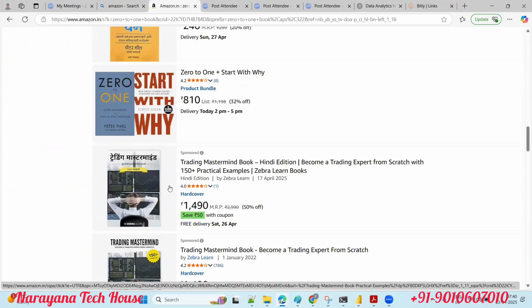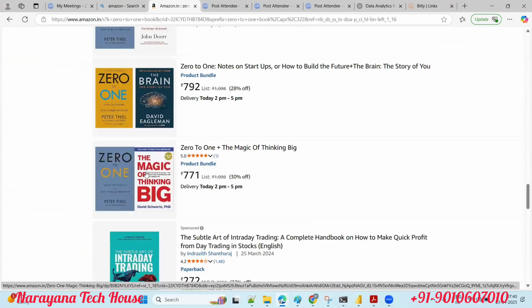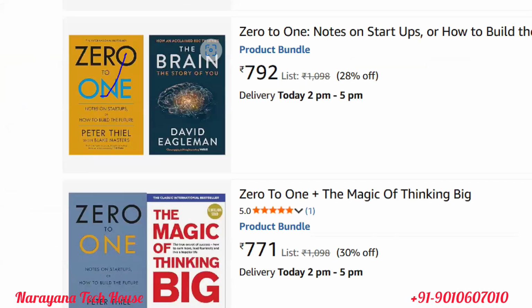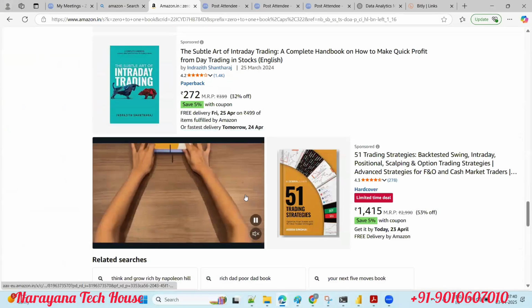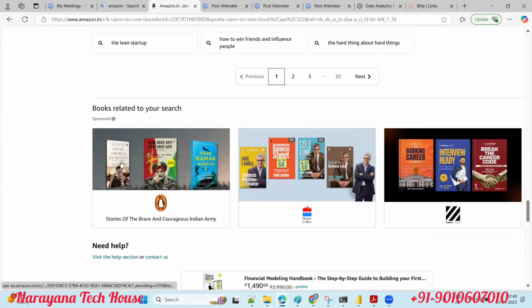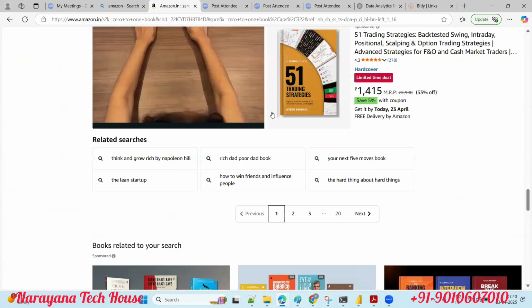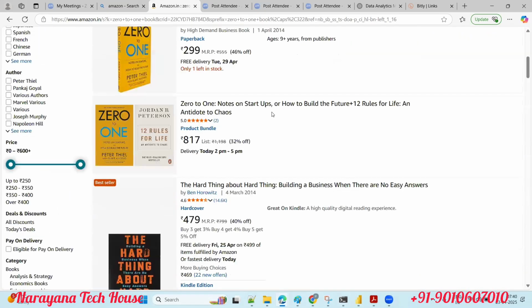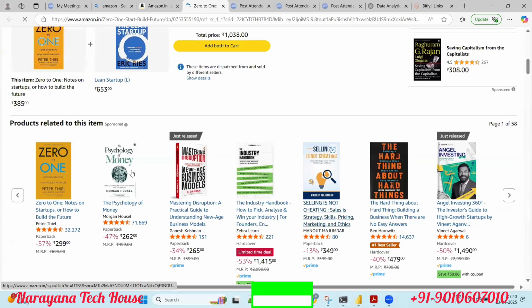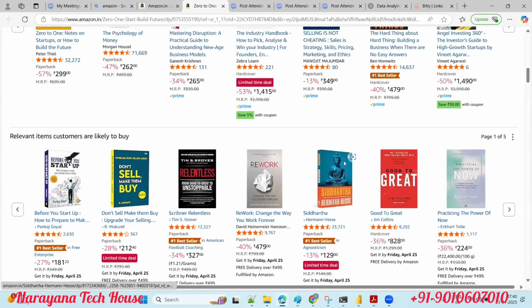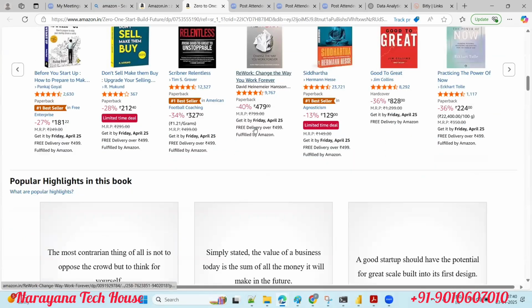You can see different books are coming here, right? I searched for this book, and it's showing other books also, guys. I searched for only one book, and now the combination is showing. By combination, to increase their sales, click on this one, click on this one. Now just come down, you can see. Even though I did not search for these books, they're still showing, why? To increase their sales. Can you observe here, guys?